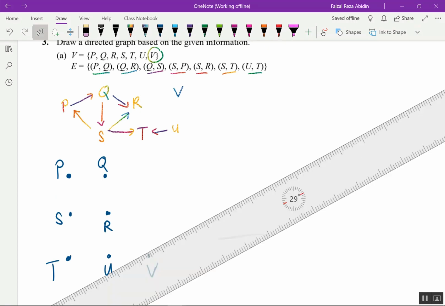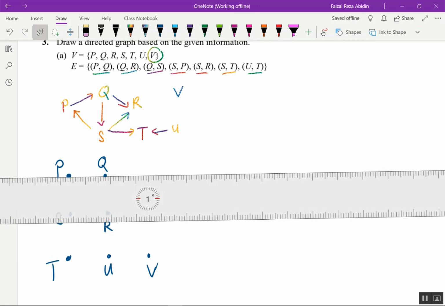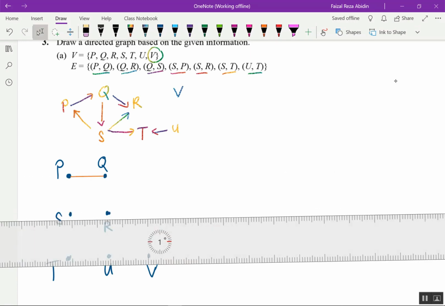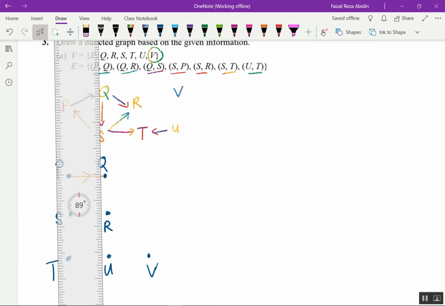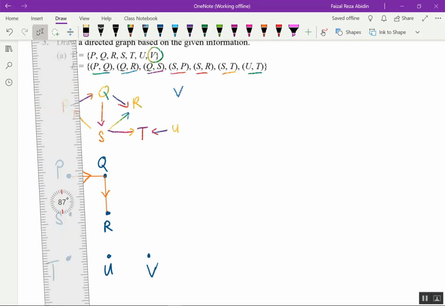So PQ, so just write down here PQ first, and then don't forget our direction, PQ, and then QR, then my direction.